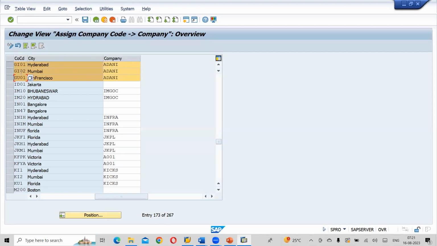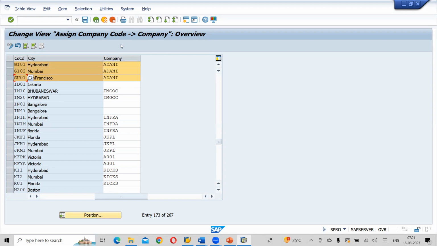Whatever transactions you post in GI02 will also be reflected in your group company. So you can see individual company code wise reporting, and at the company level you can generate a group reporting. Clear?